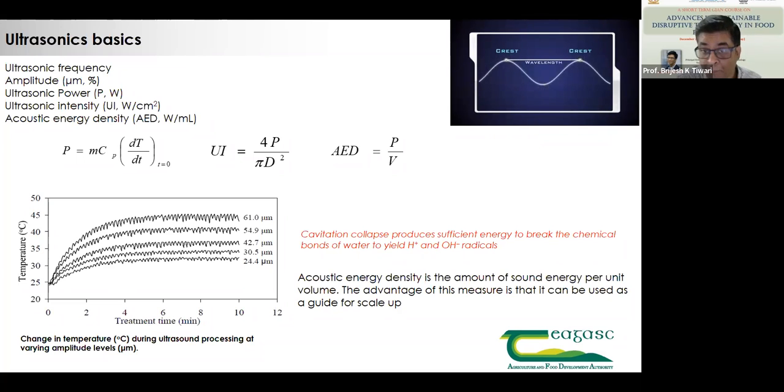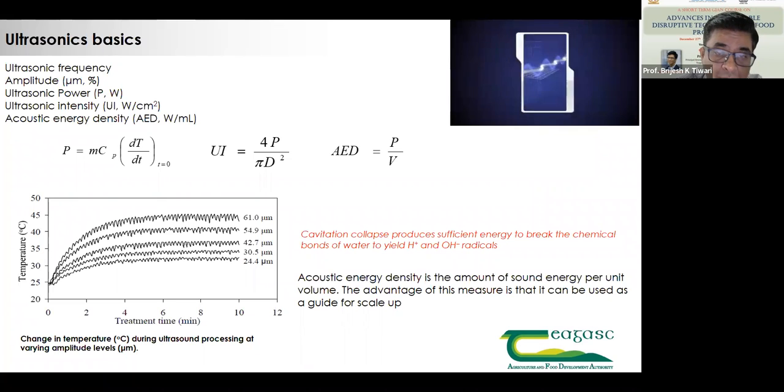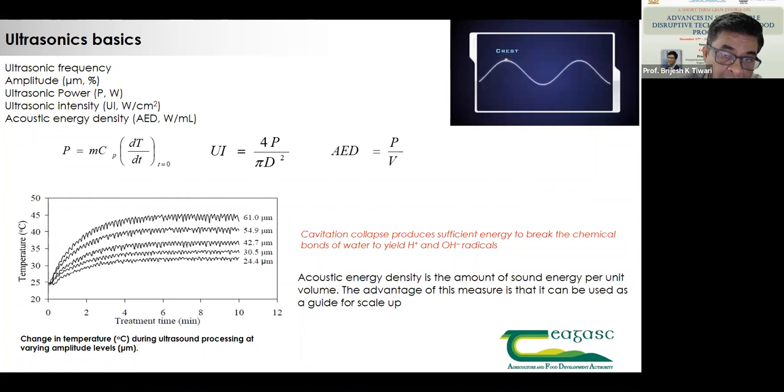Another way of measuring ultrasonic energy is by measuring the production of OH and H+ radicals, and for that we need electron spin resonance, ESR or EPR, equipment to measure those free radicals. Another way is to measure hydrogen peroxide content, which can be done very basically by using a spectrophotometric method to measure the amount of hydrogen peroxide forming as a result of ultrasonic treatment.